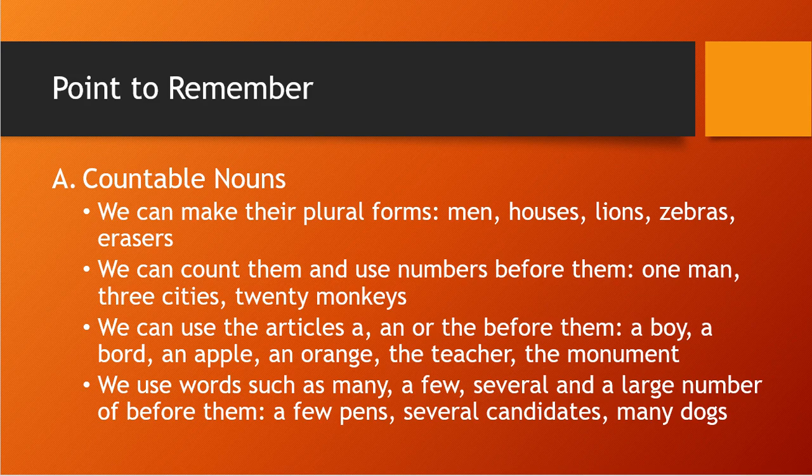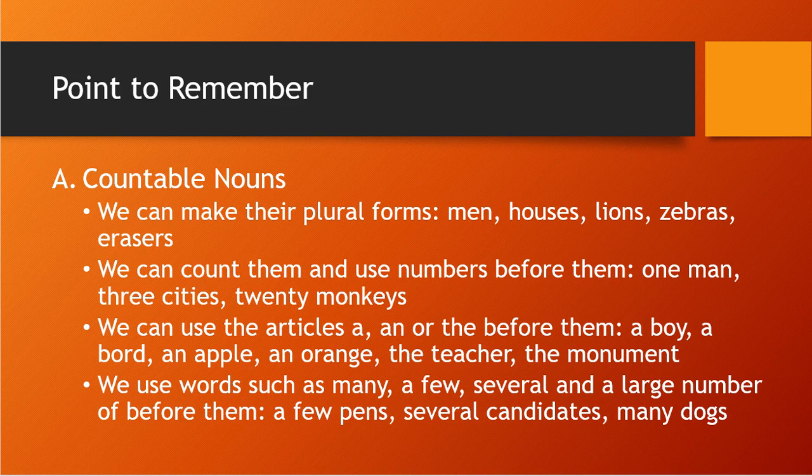If a countable noun is there, we can make it plural. Like man, we can make it M-E-N: M-A-N for one particular man, multiple M-E-N, men. House is house for a single building. If a number of houses are there, you can say houses.